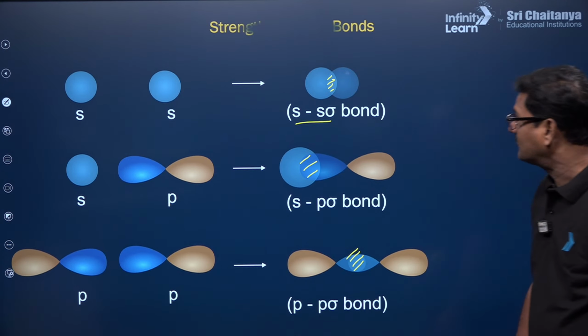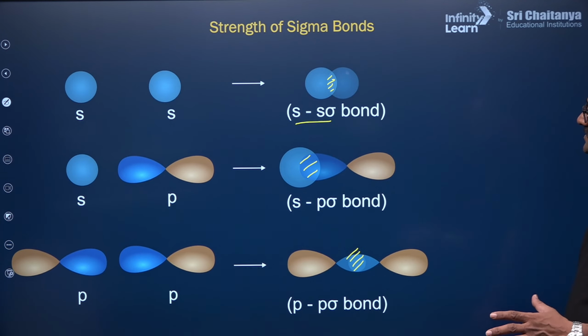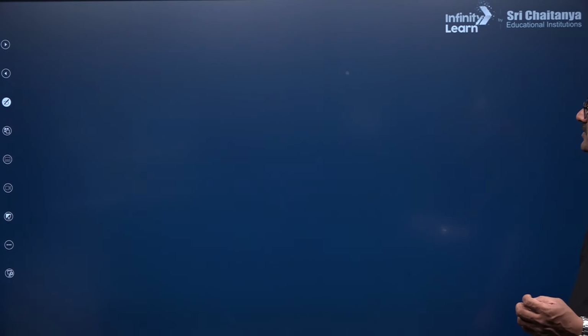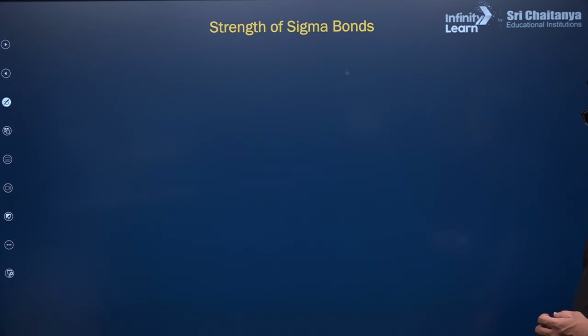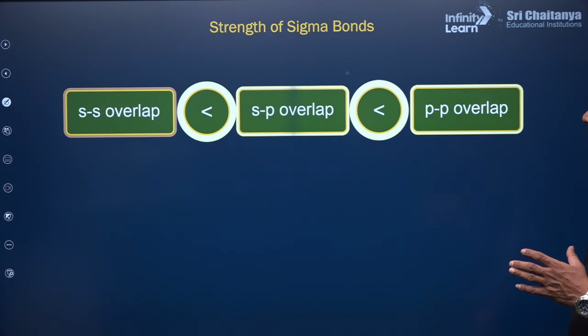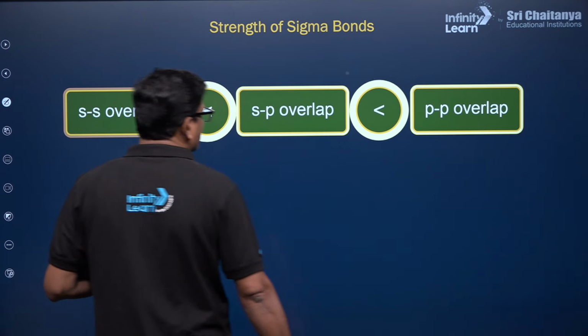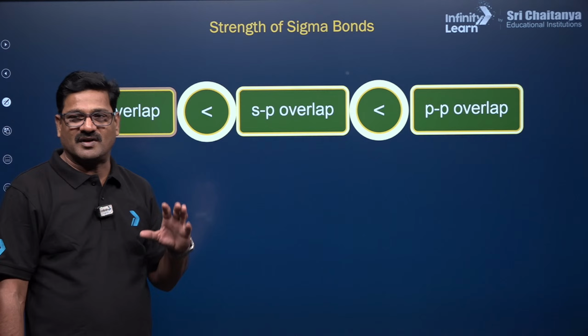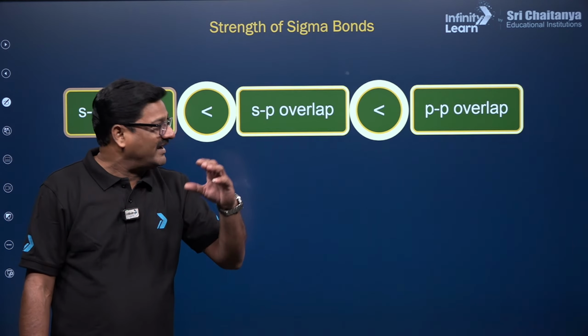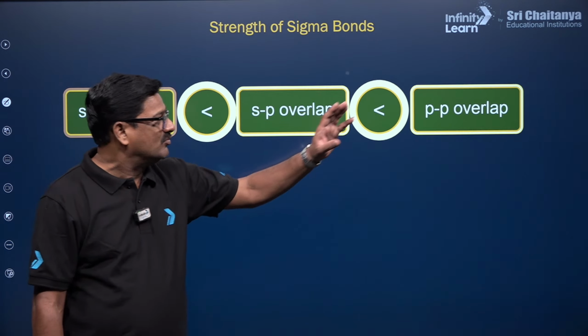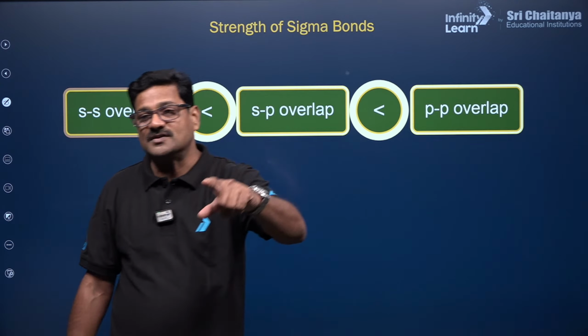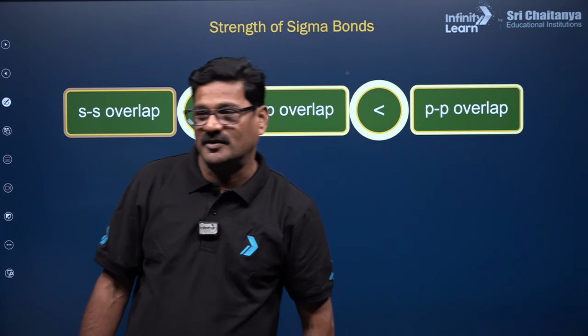Now, the strength of sigma bonds. More is the extent of overlapping, stronger is the bond. The strength of sigma bond: ss overlapping is weaker than sp overlapping, which is weaker than pp overlapping. Why is pp overlapping strong? Because it is more directional, so the strength of the bond is more.